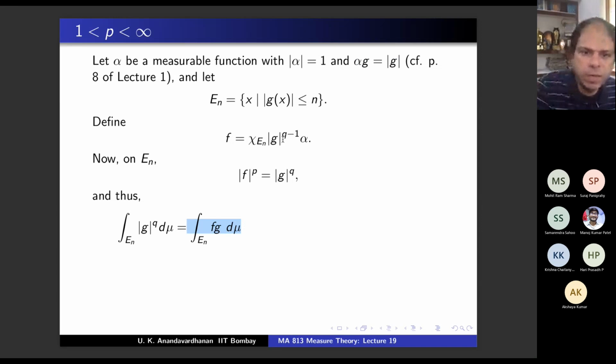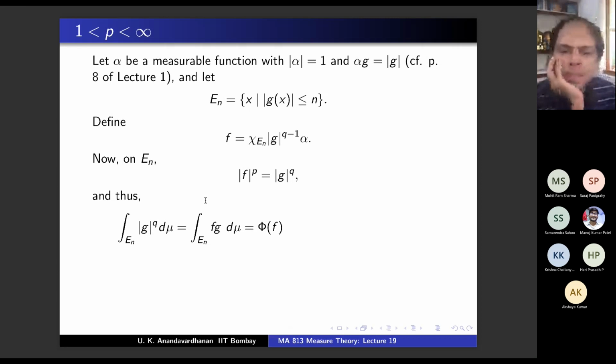Okay, that is why you defined it this way on En, because outside En this is 0. So on En you have this equality, and this is the same as phi of f. Why is that? Why is this true? You have to give some argument here, but easy. Why is phi of f the same as this? Because we are getting phi from Radon-Nikodym.